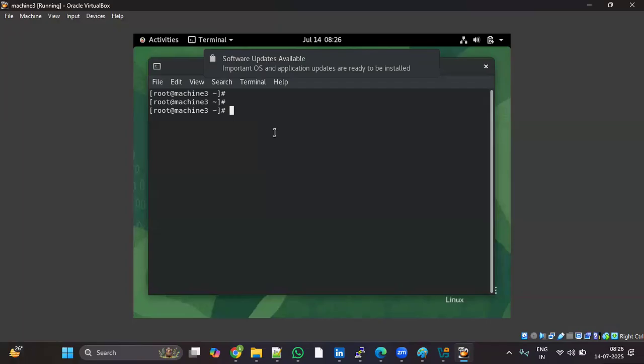How can we connect to the database servers? Database servers are Linux servers only.